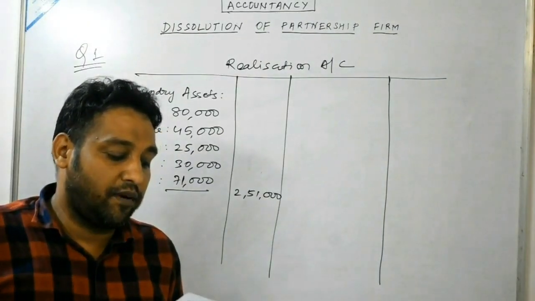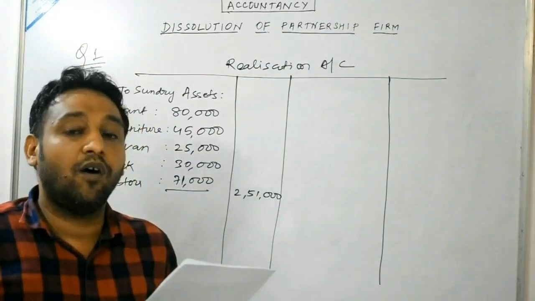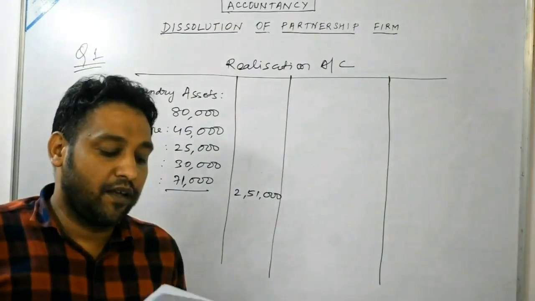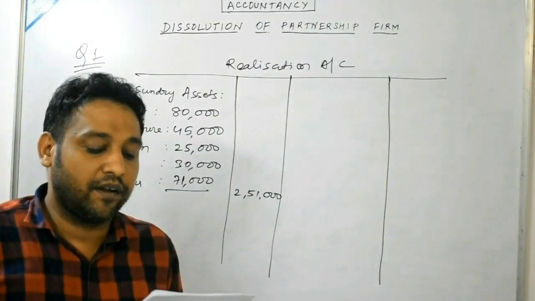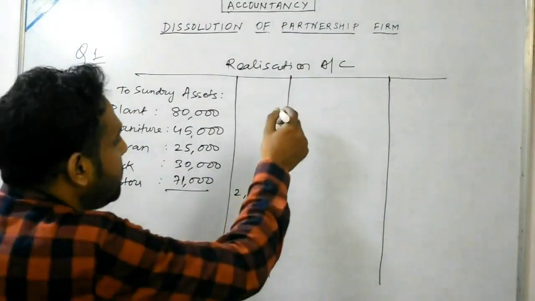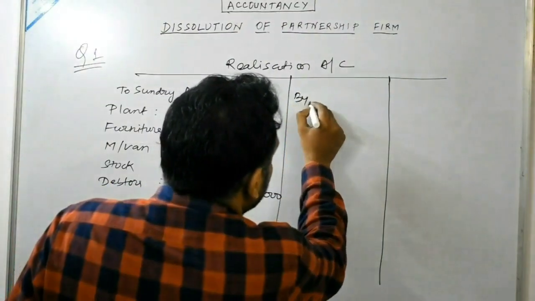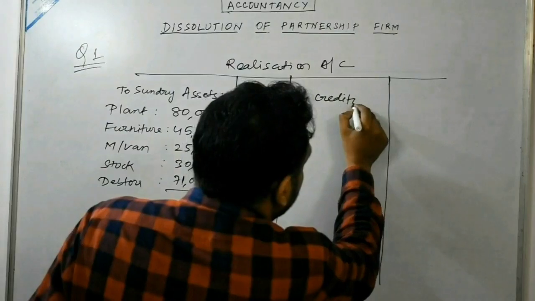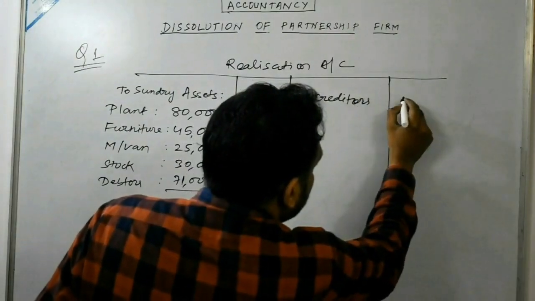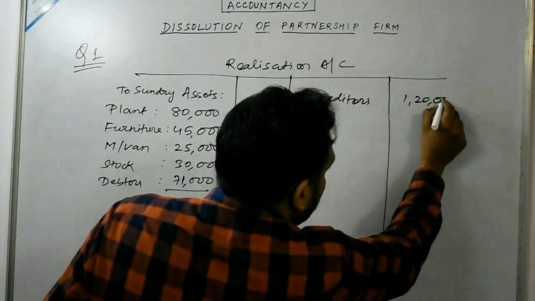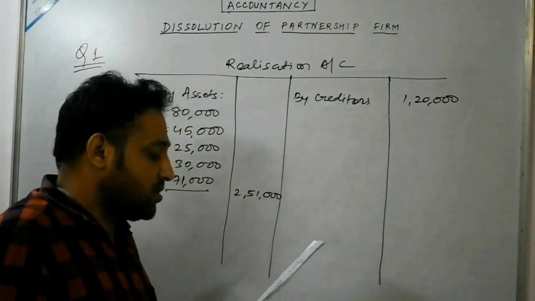Similarly, on the liability side, we have to transfer only the outsider liability. The outsider liability given is creditor. Creditor is given 1,20,000. That will be transferred on the credit side, that is, by creditor, 1,20,000. Now you see the adjustments.